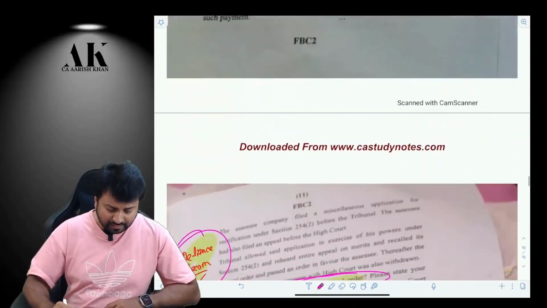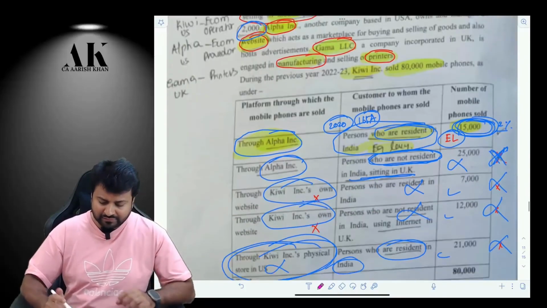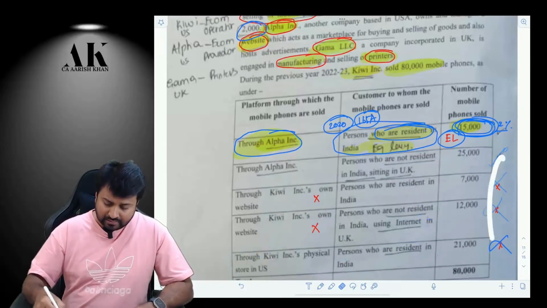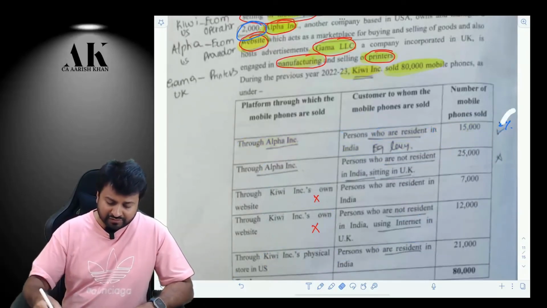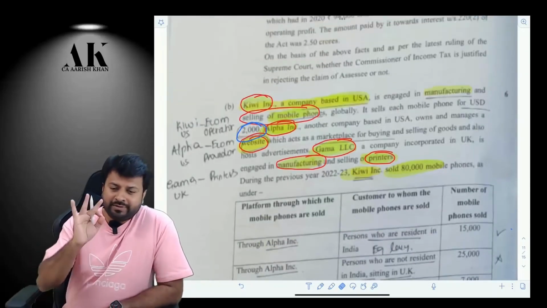Okay. Now, question number 5B. What is question number 5B? This was a very interesting question. Why, sir? This question has a lot of issues. What exactly was this question all about? Let me first talk about the three people over here.